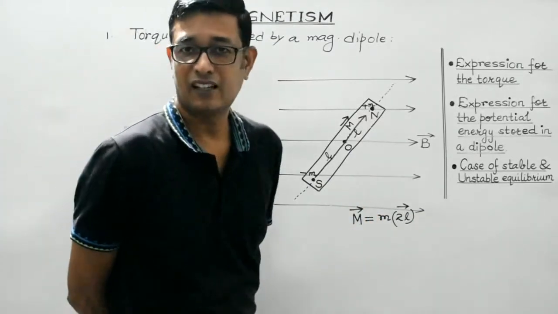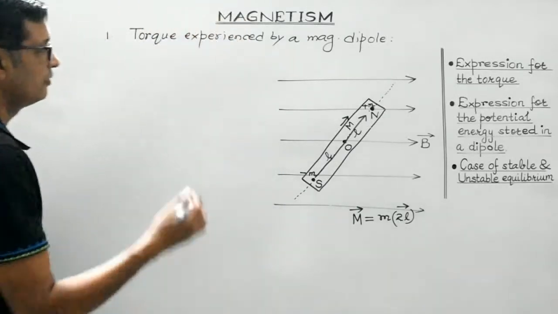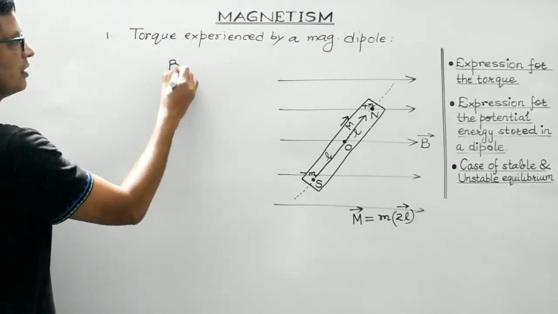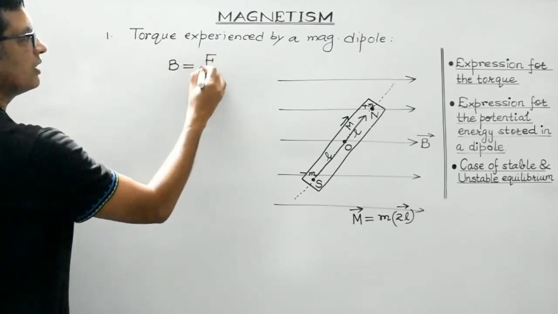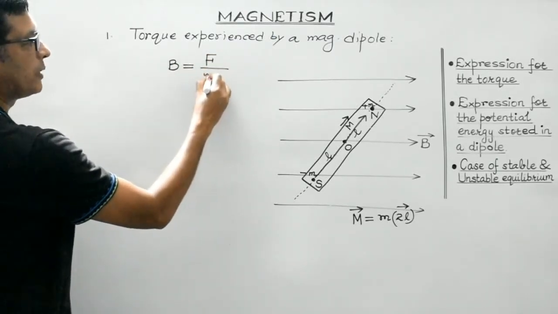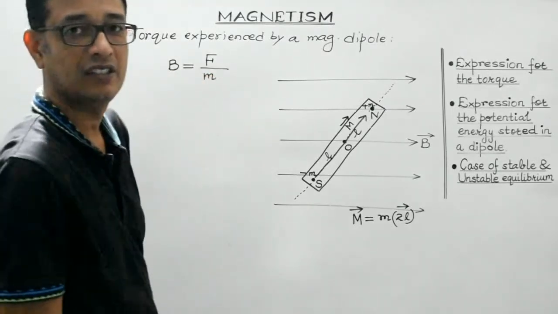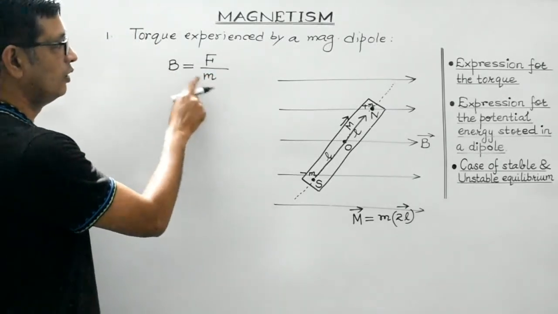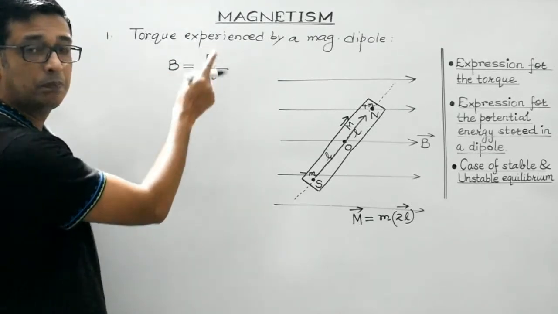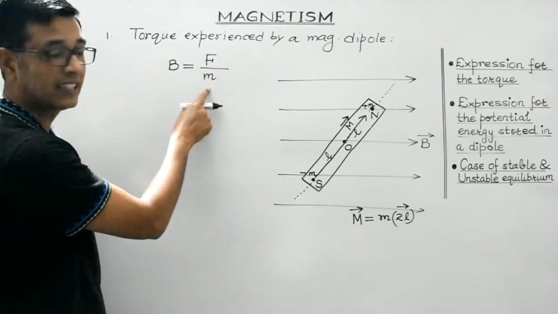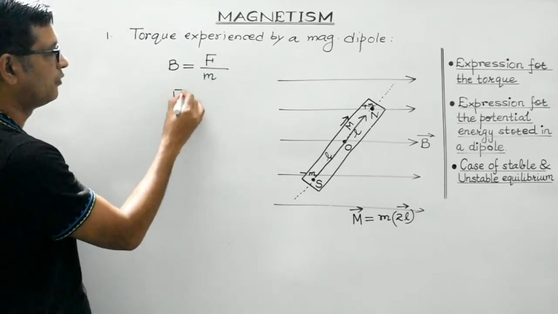Now, a very basic fact is that we have defined magnetic field, isn't it? Magnetic field is defined as the magnetic force experienced per unit pole placed at a point. So the magnetic field at a point is defined as the magnetic force experienced per unit pole strength placed at that point, isn't it? So what about the magnetic force then?